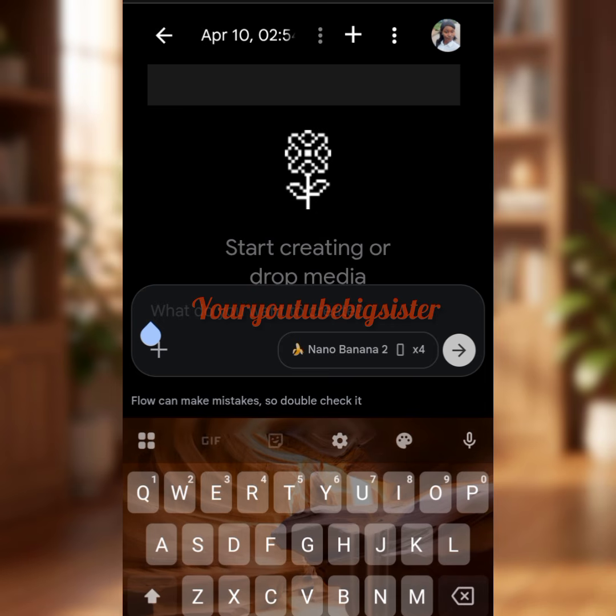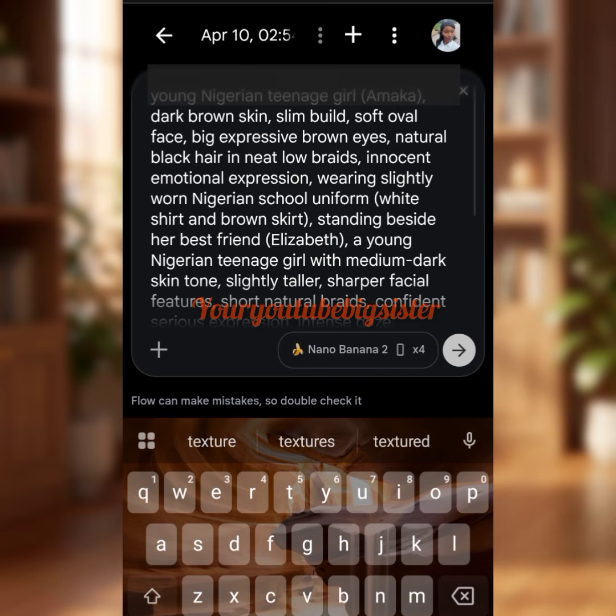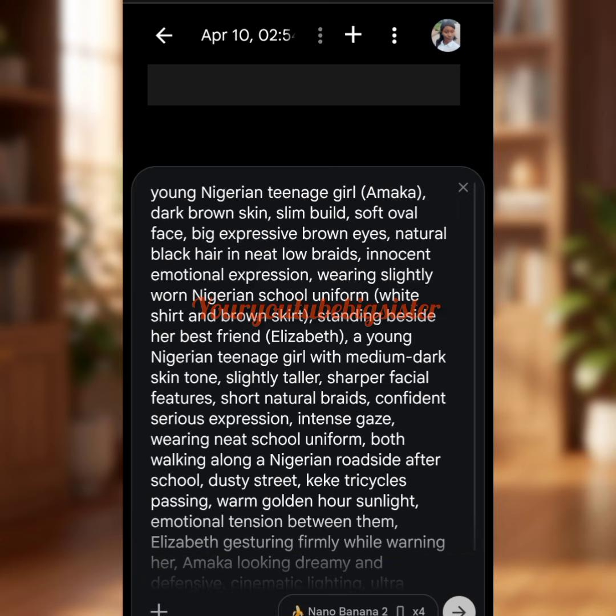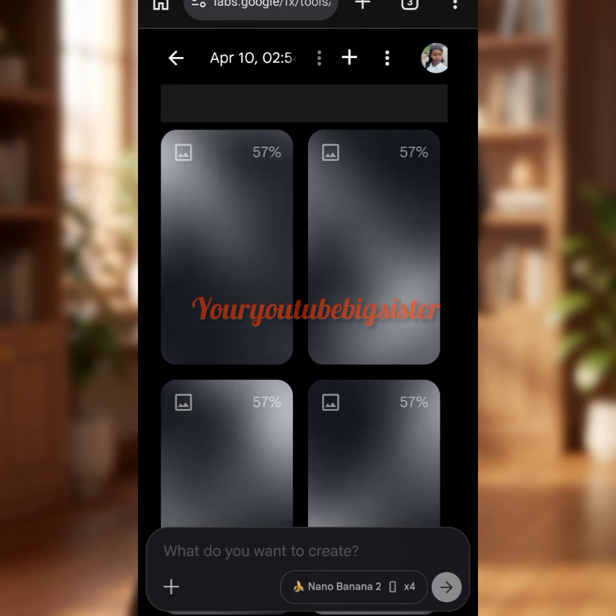from ChatGPT. Please follow gently. You have to tap on this place, paste it, right? Then we now have to click on this arrow and allow it to generate our picture for us. As you can see, it is generating.